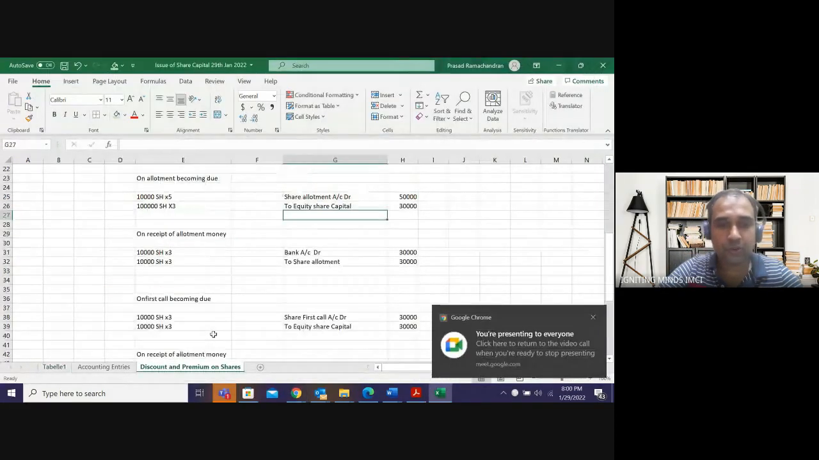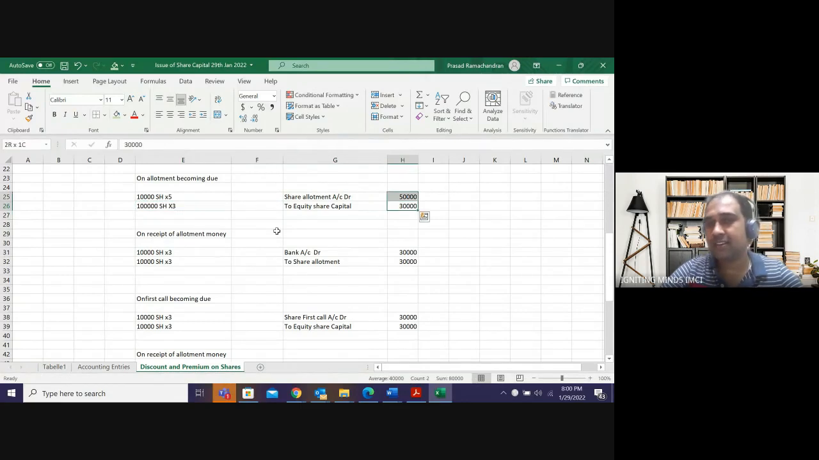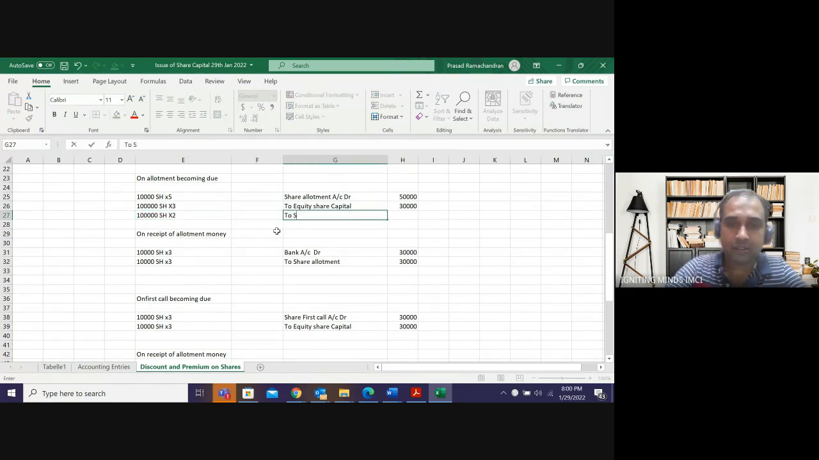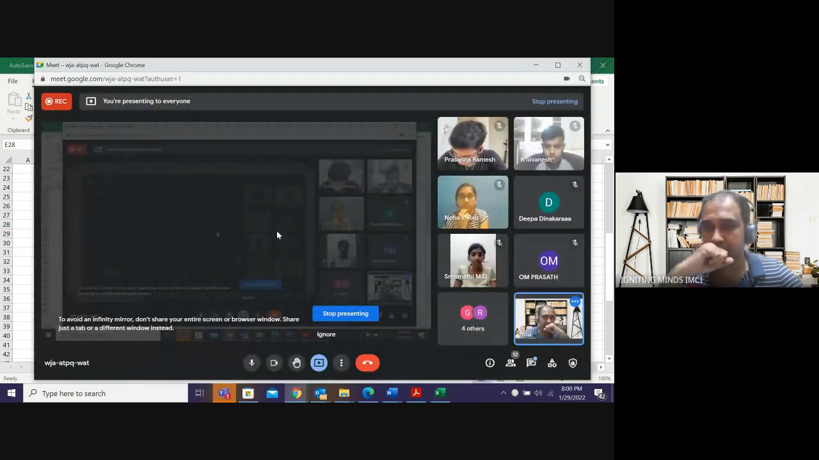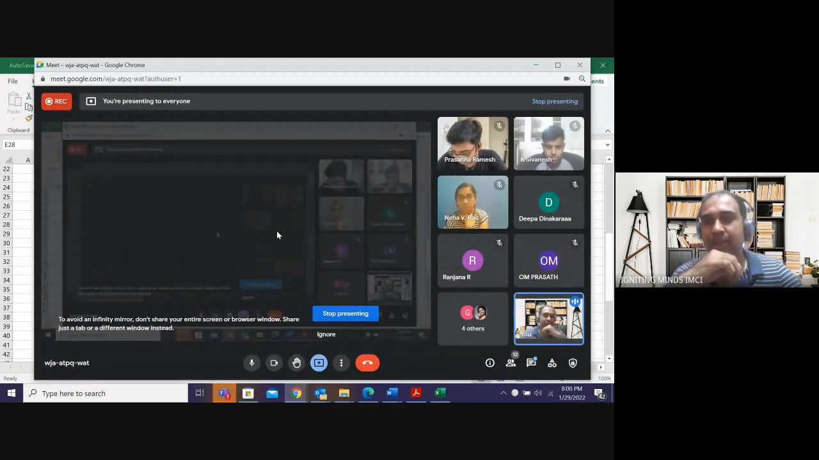Fine. So let us go into the entry. So 10,000 into 3, my journal entry is not balancing. Why? Because I have 2 rupees of securities premium. Securities premium account, which is equal to 2 rupees. Okay, guys. Now, next entry. When I receive this amount, I will get 30,000, 20,000 or 50,000. How much will I get in allotment?